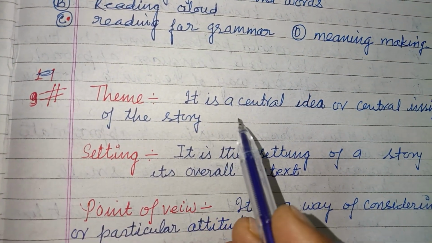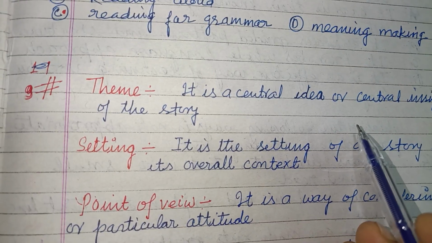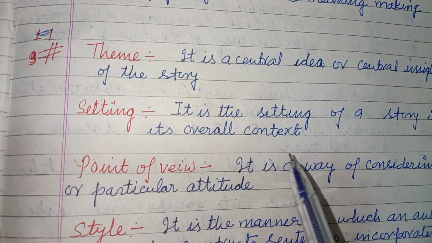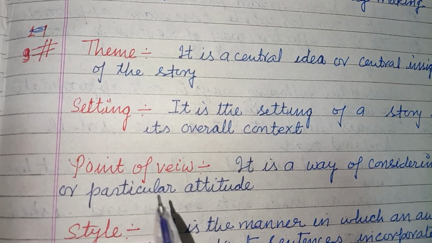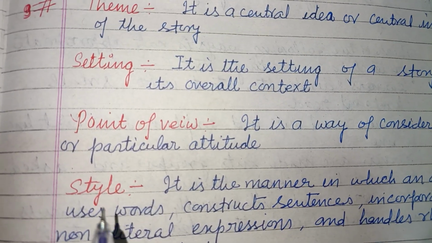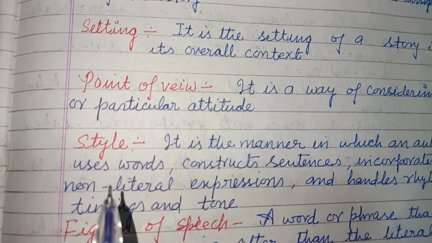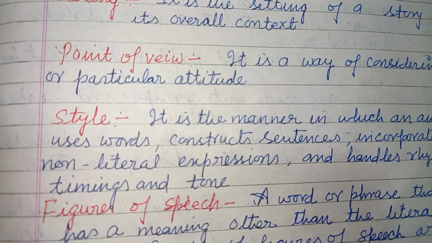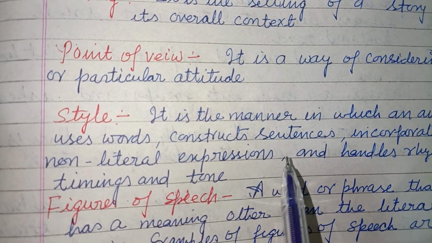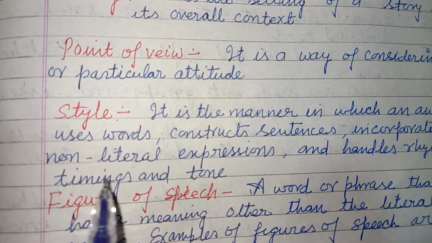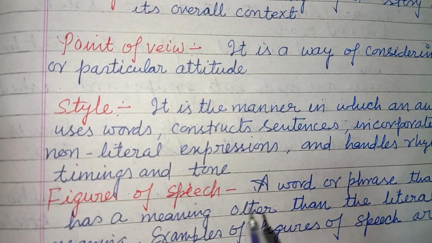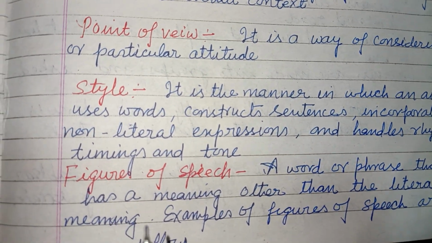Theme. It is the central idea or central insight of the story. Setting. It is the setting of a story, its overall context. Point of view. It is a way of considering or a particular attitude. Style. It is the manner in which an author uses words, constructs sentences, incorporates non-literal expressions, and handles rhythms, timings, and tone.